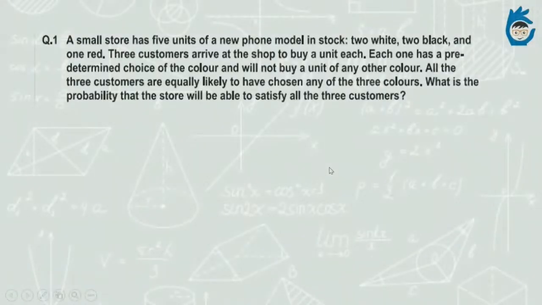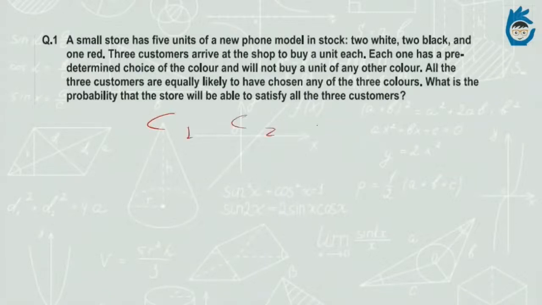So we'll straight away move to the very first question of the very first video of this series, Quant Pe Charcha. So these are 5 questions from XAT 2021, which we've selected. The very first question says, a small store has 5 units of a new phone, 3 colors basically. The numbers are also specified, 2 whites, 2 blacks and 1 red. 3 customers arrive at the shop to buy 1 unit each. They have a predetermined color of choice. They're equally likely to have chosen any of the 3 colors. What is the probability that all the 3 of them will be satisfied?